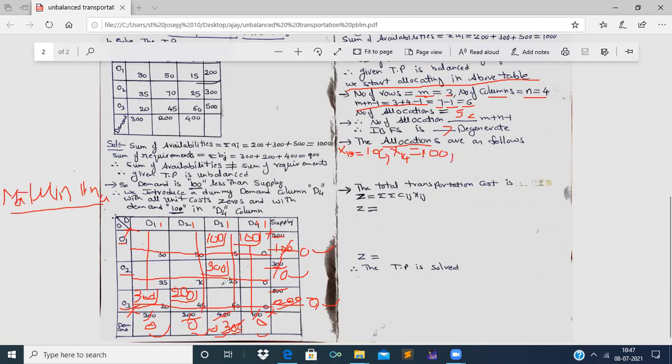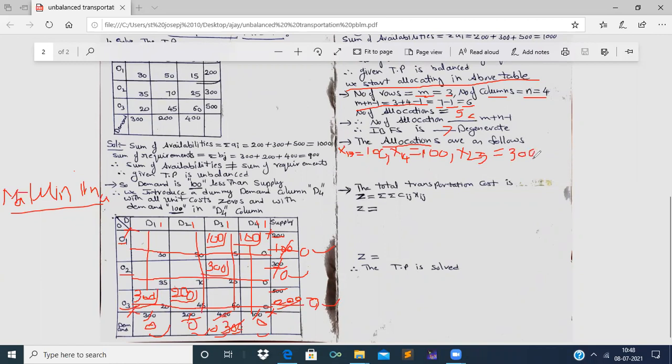Next, X23, the third allocation. X23 is equal to 300.